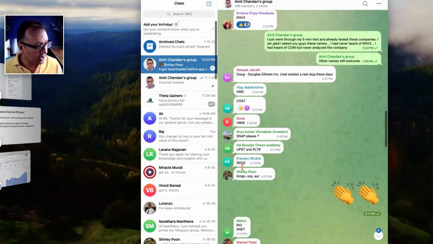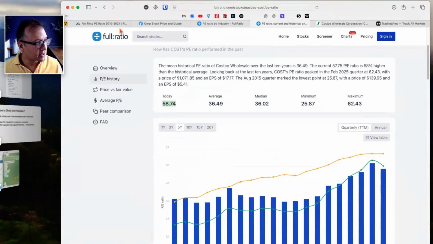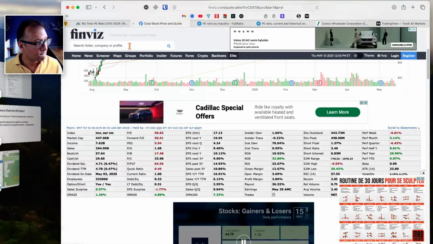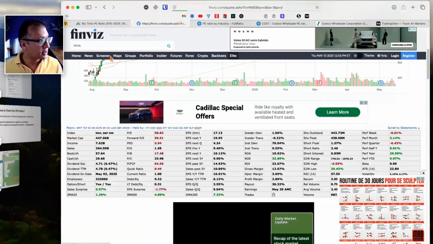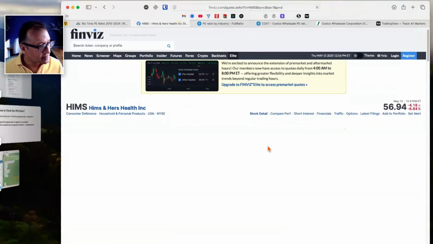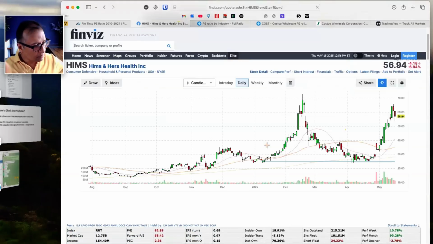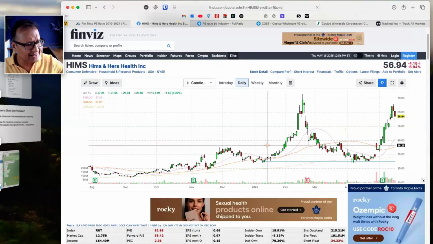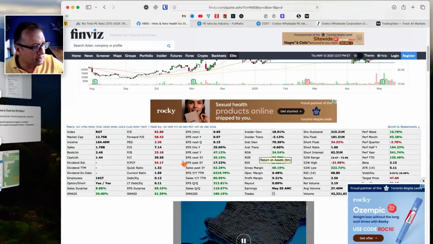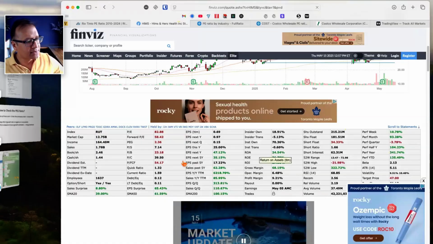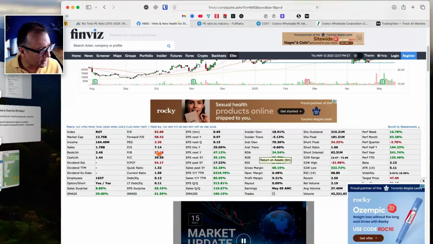Next company we have is HIMSS. Let's have a look at HIMSS. Finance.yahoo.com, HIMSS. And you guys can all be doing similar analysis on the side, on the same companies or different companies that you have. You can even run through the same company so you get a habit of which tabs I'm opening and which websites I'm visiting.